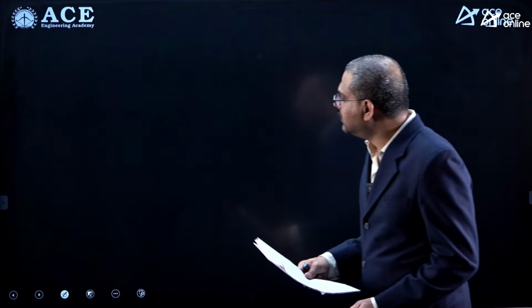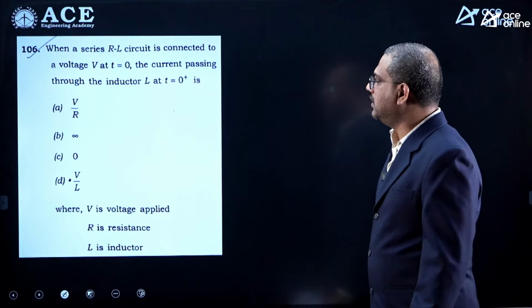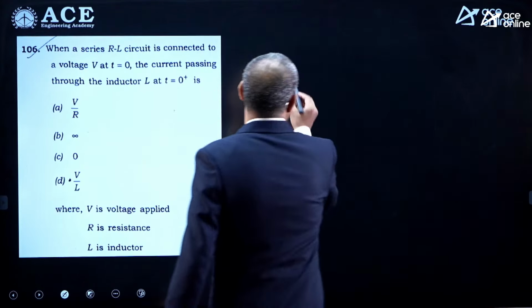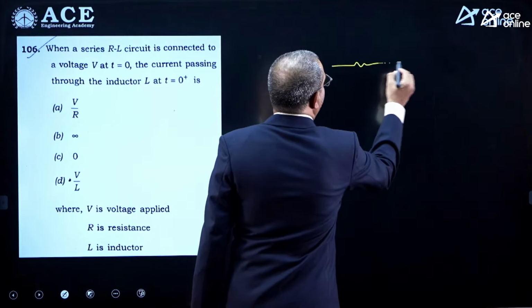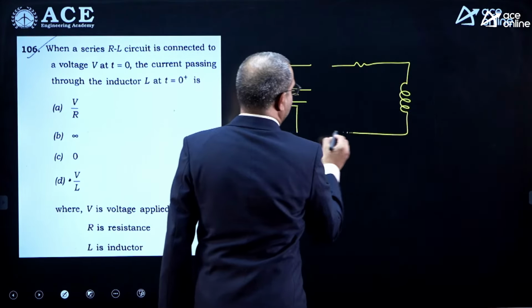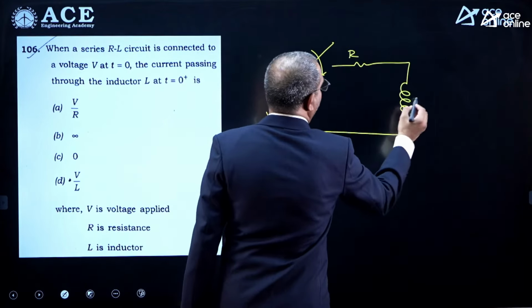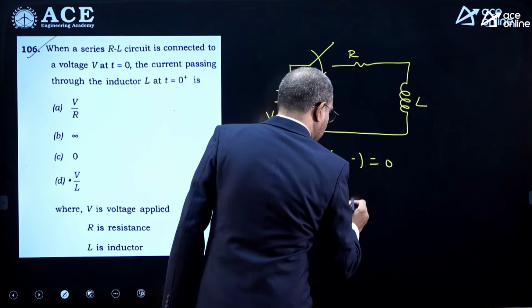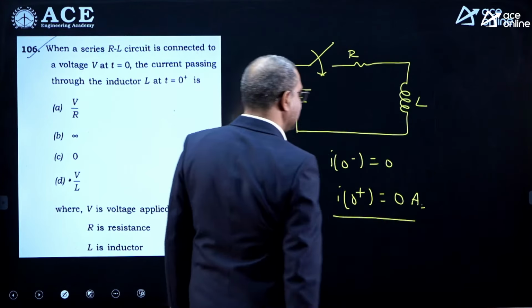Now look at the next bit. When a series RL circuit is connected to a voltage V, what is the current passing through the inductor at 0 plus? Now you see the meaning. It is a simple series RL circuit, with a voltage source, a switch, and R and L. Now you know an inductor will never allow a sudden change in current through it. So clearly here i of 0 minus is 0, so i of 0 plus is also 0, because the inductor will not allow a sudden change in current through it.